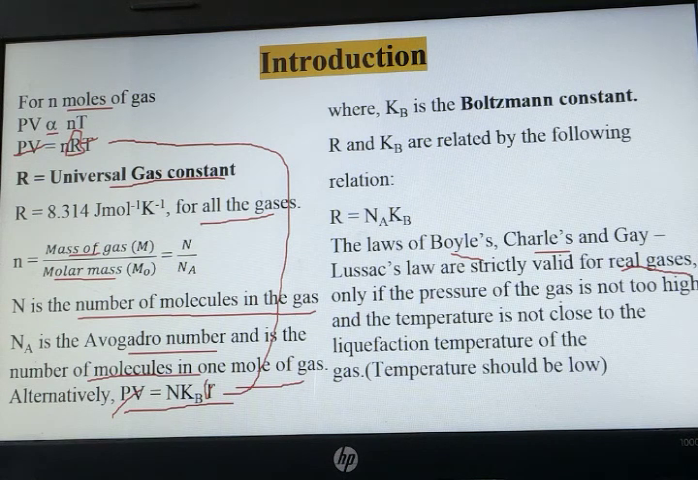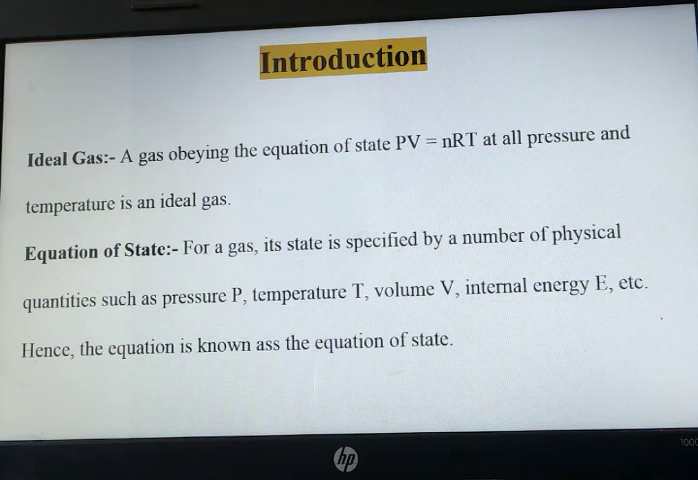Only when the pressure of the gas is very low, as well as the temperature of the gas is also very low. Now what is an ideal gas? A gas that obeys the equation of state PV = nRT is called an ideal gas. This equation is obeyed under all pressure and temperature. Okay. Now we will see what the equation of state is.